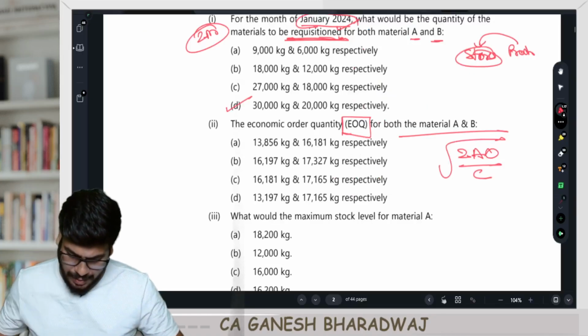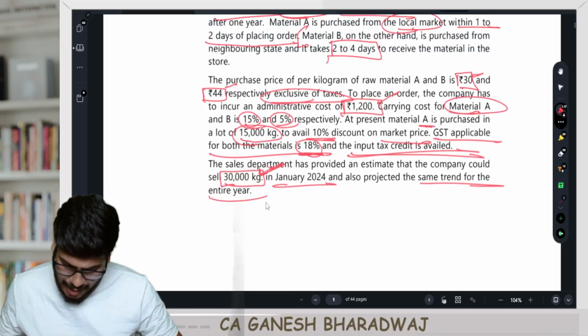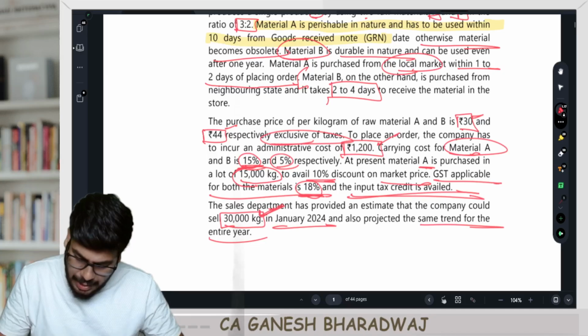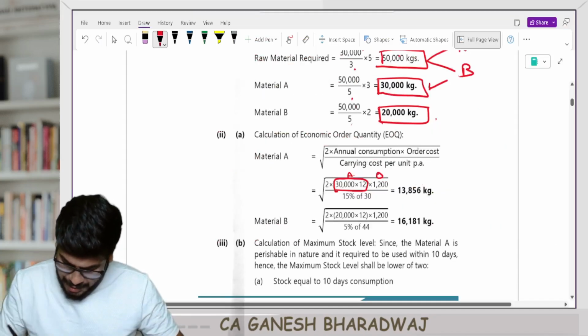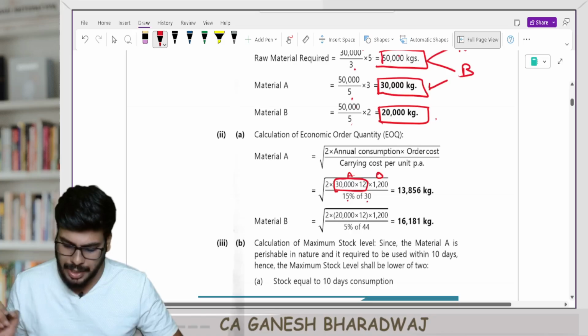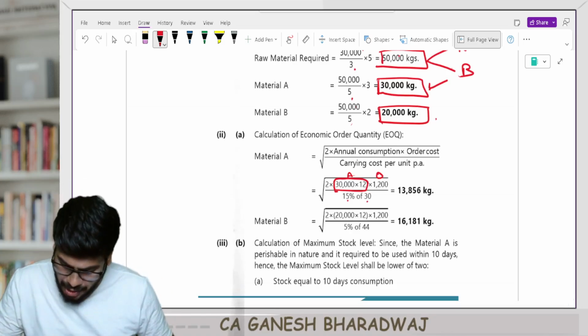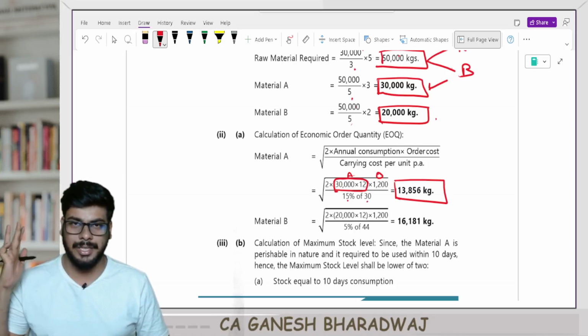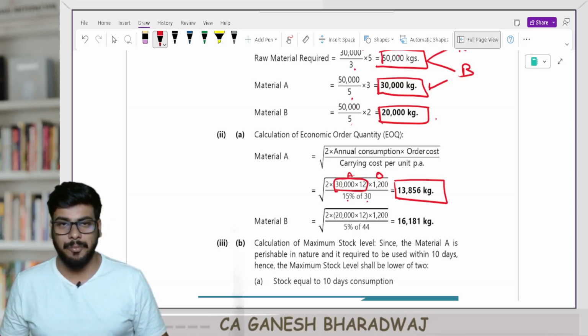They have given in the question with respect to raw material A, the carrying cost is 15%. So 15% on its purchase cost, 15% into 30. Are you clear with this? If you calculate, you are getting an EOQ of 13,856 kgs. This is for A. Similarly for B, what is it?